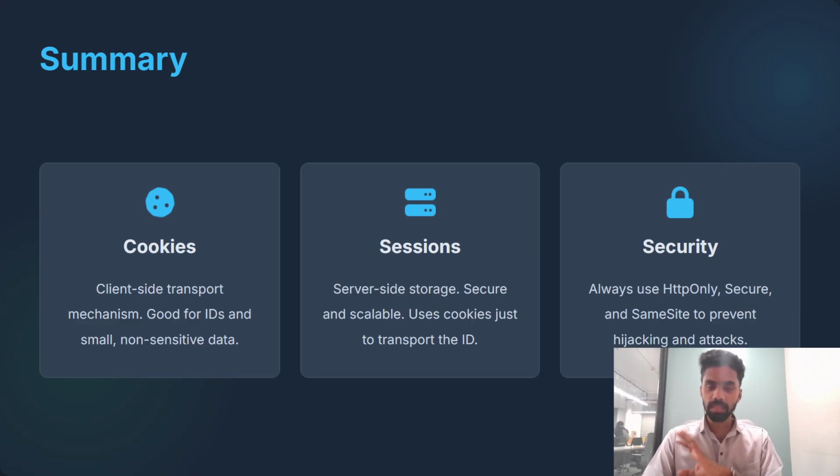This is the summary of cookie, session and security. Cookies are client side, a mechanism good for IDs and small, non-sensitive data. Session is server side storage, secure and scalable. Client side is not just storage, it's a transport mechanism, so only the ID is there, and for security we can use HTTP.